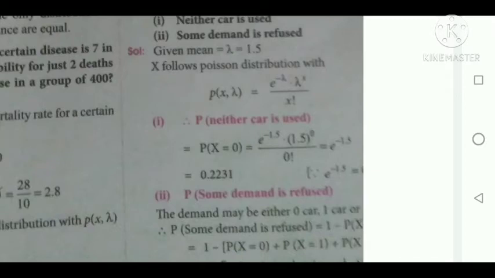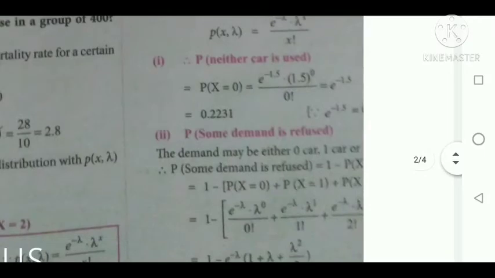It is neither car is used, meaning none, that is x equal to 0. Therefore e power minus 1.5, that is the lambda value, then 1.5 whole power 0 divided by 0 factorial. 0 factorial is nothing but 1, and 1.5 power 0 is 1. Therefore 1 into e power minus 1.5. The value of e power minus 1.5 equal to 0.2231. So this is for neither car is used.